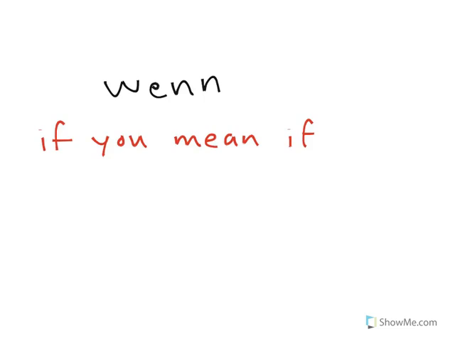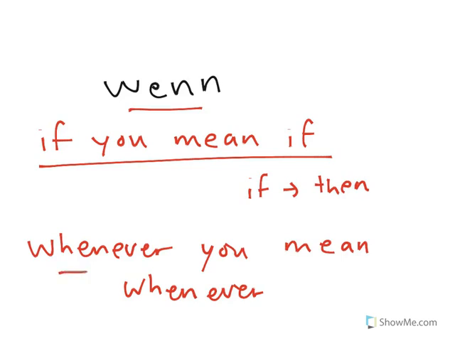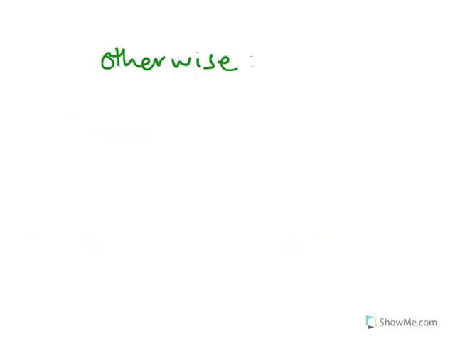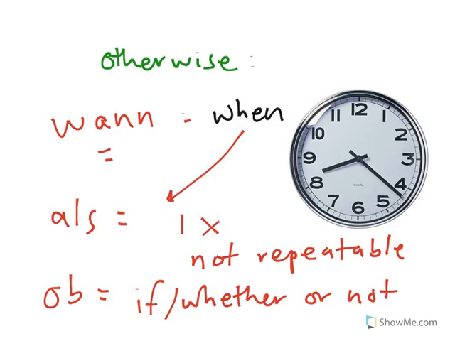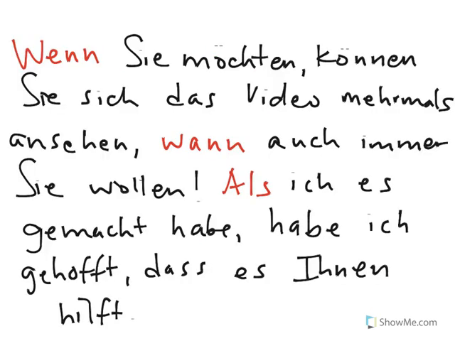So, to recap, know when to say wenn. Use wenn if you mean if, as in if, then, the conditional. Use wenn whenever you mean whenever, if something is repeated. Otherwise, you're talking about wann, referring to time on a clock or a calendar. Use als when you mean when for one time in the past, not repeatable, and use ob when you mean if or whether or not.